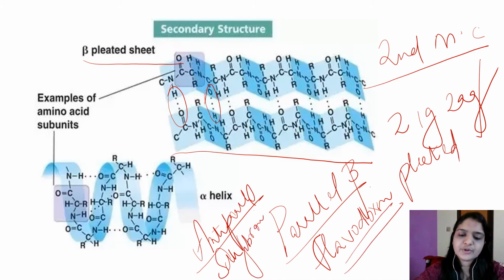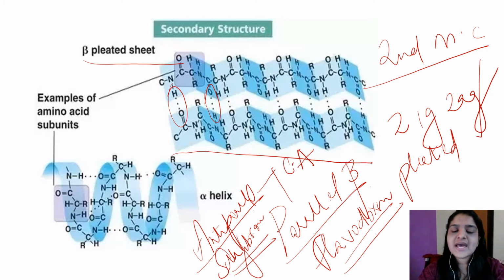Parallel is flavodoxin, anti-parallel is silk fibroin, and both parallel and anti-parallel, for example, is carbonic anhydrase. The enzyme carbonic anhydrase has both parallel and anti-parallel beta sheets. In alpha helix it is the intrachain hydrogen bond which is parallel to the peptide bond. In beta sheet it is the interstrand hydrogen bond which is perpendicular to the peptide bond.